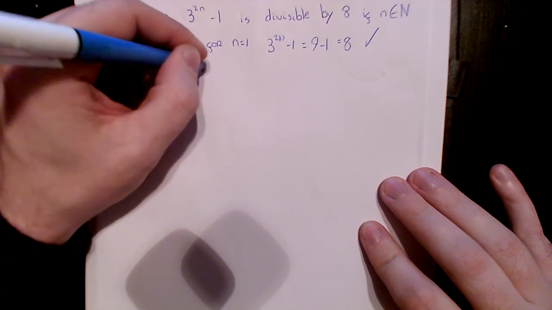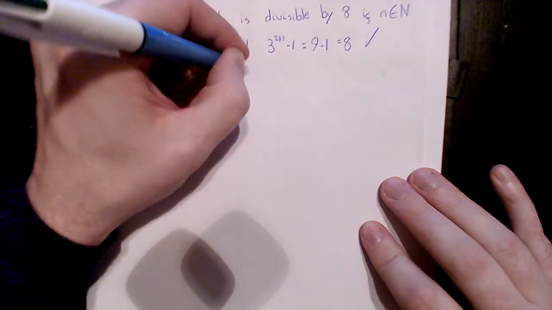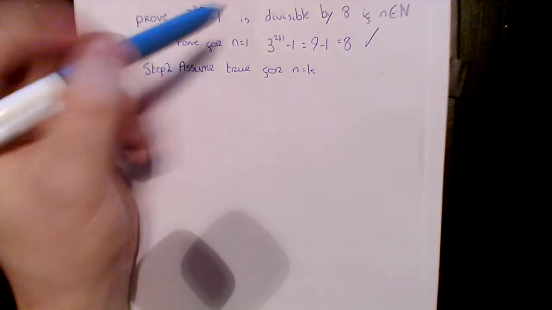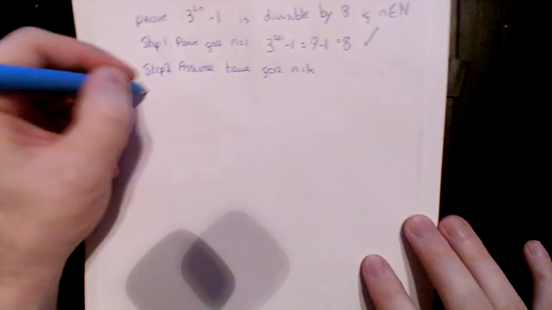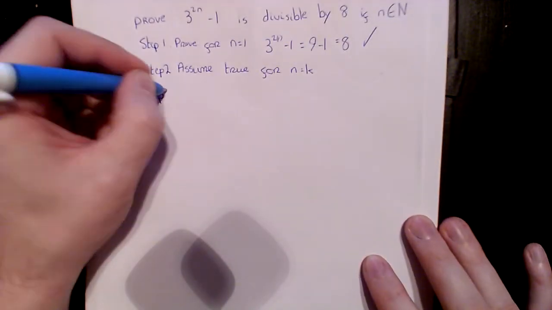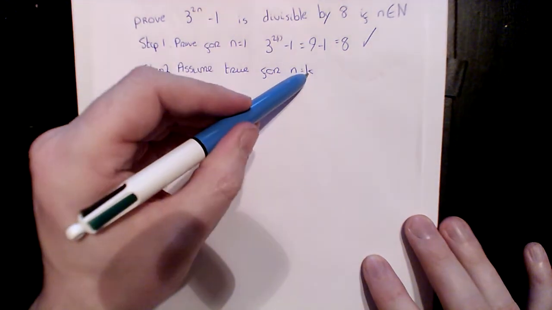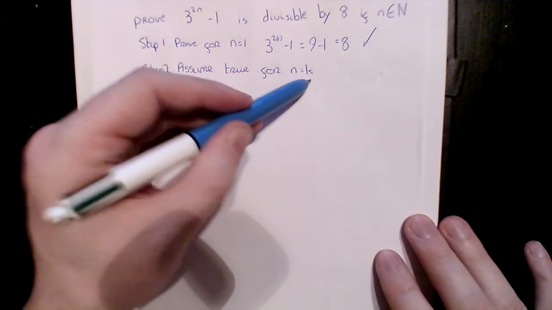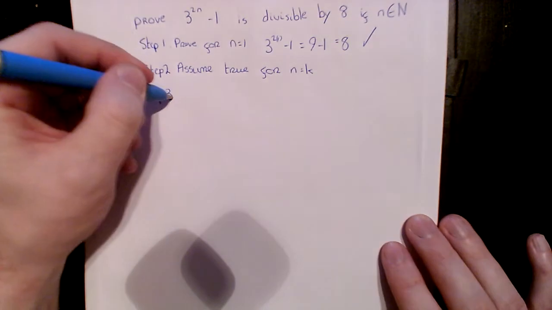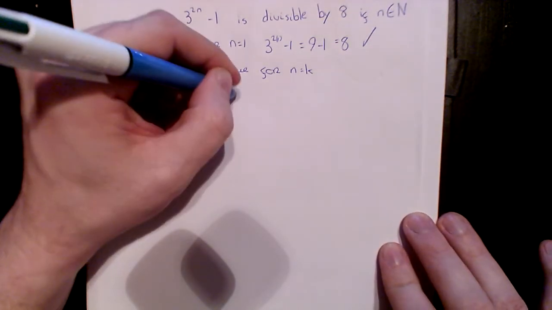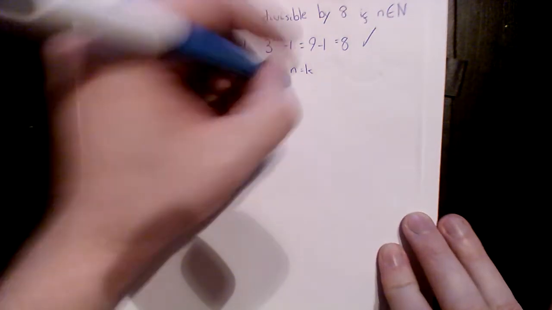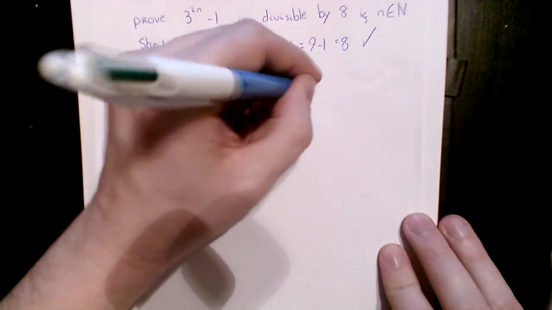Assume that it's true for n equals k. So we're going to assume that this works for any number I put in. And now I want to prove that it works for any next number, so any number after that. Okay? So prove true for n equals k plus 1.